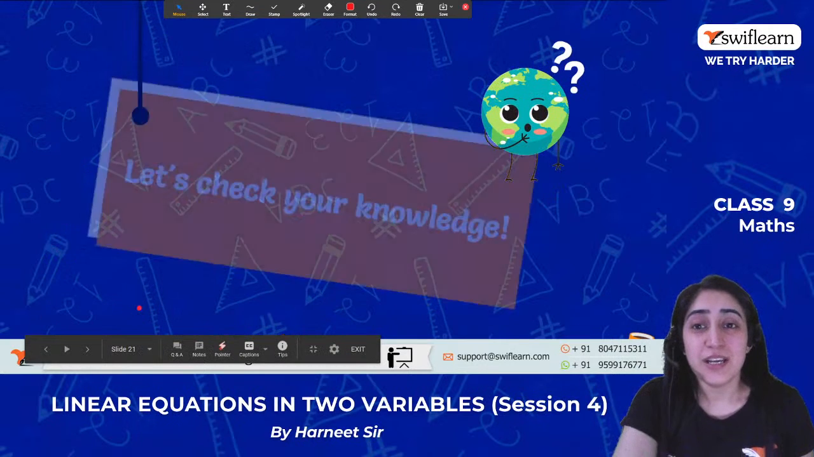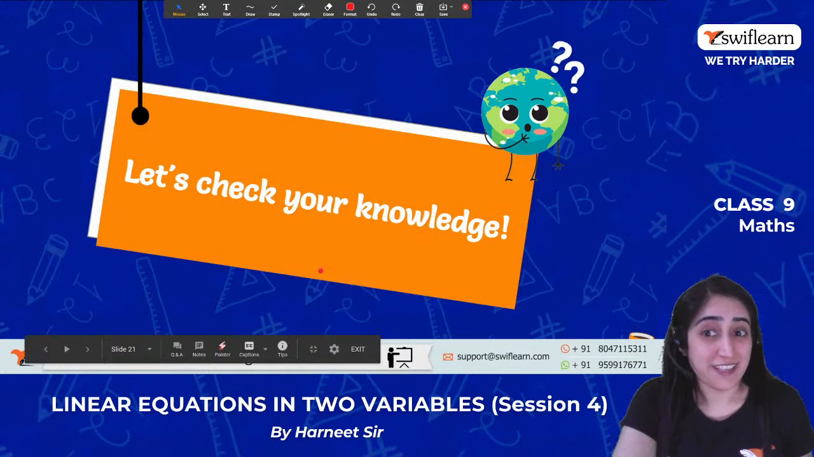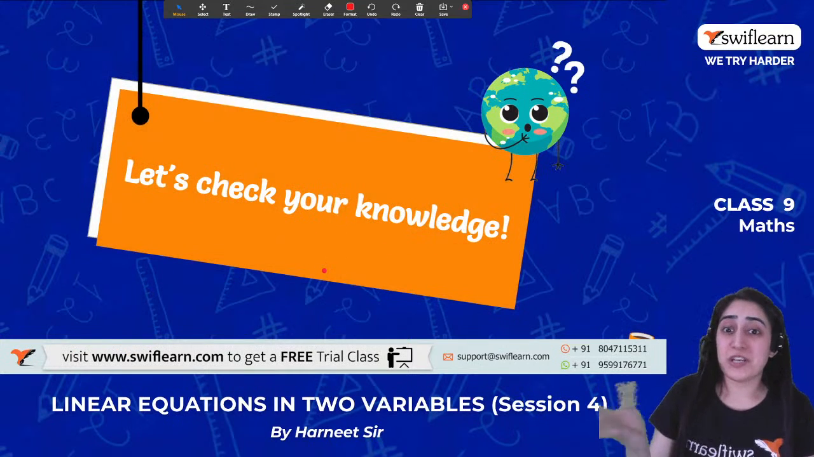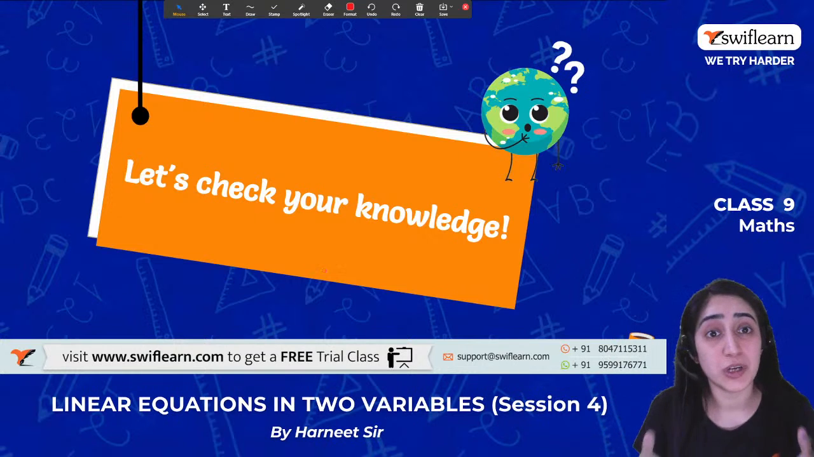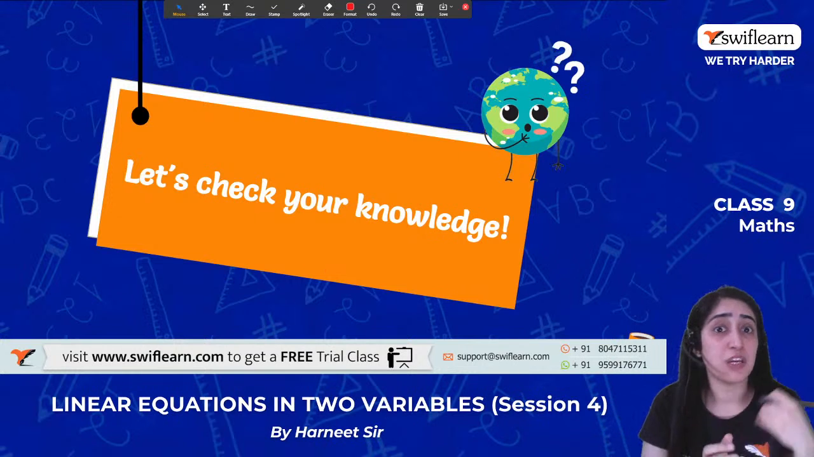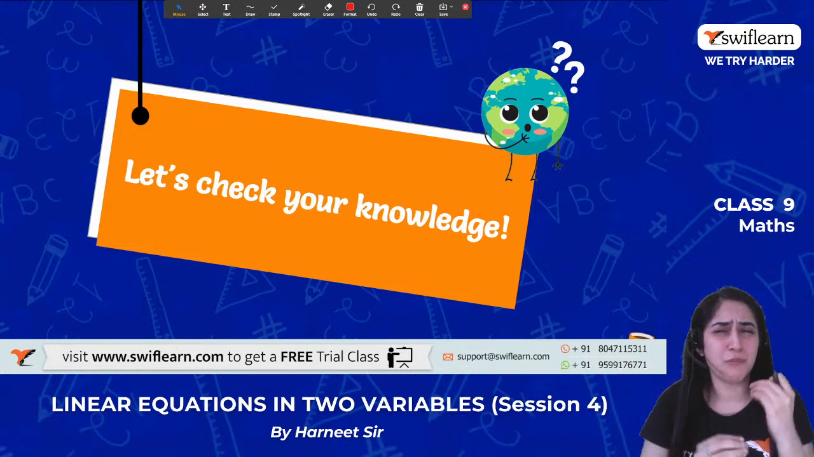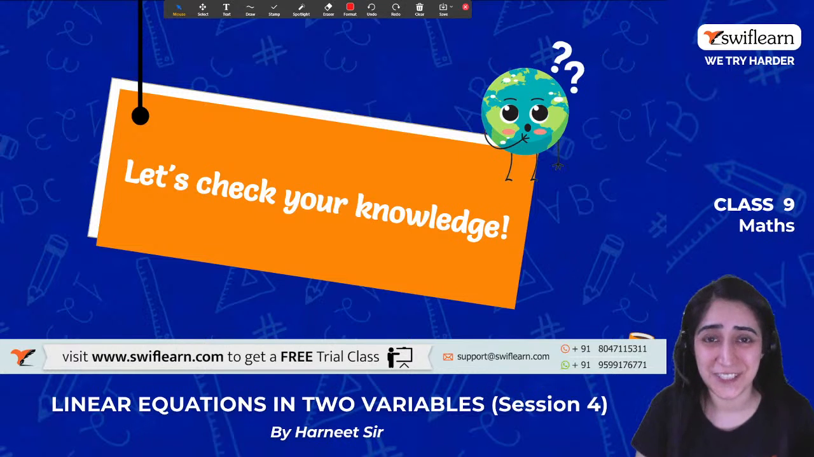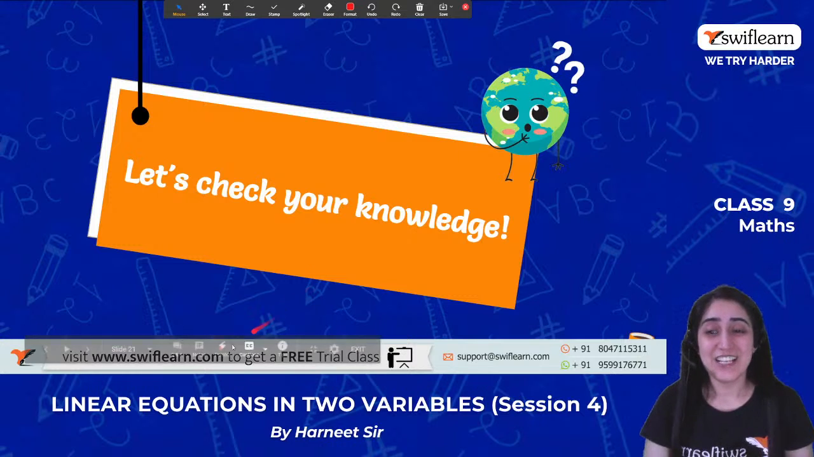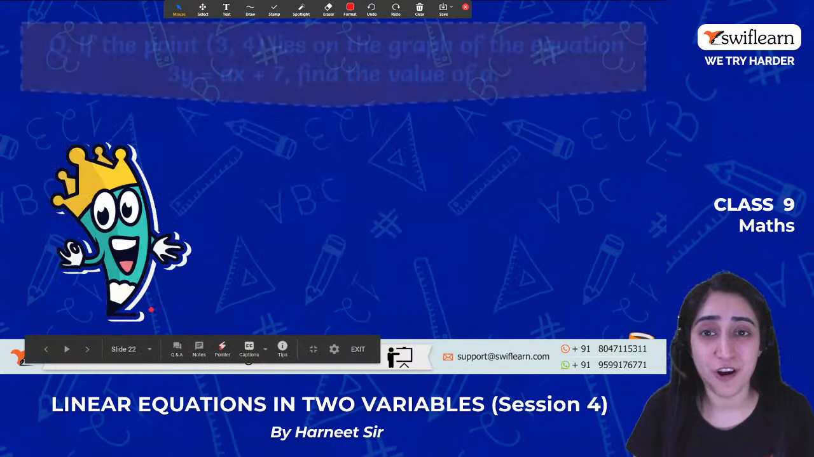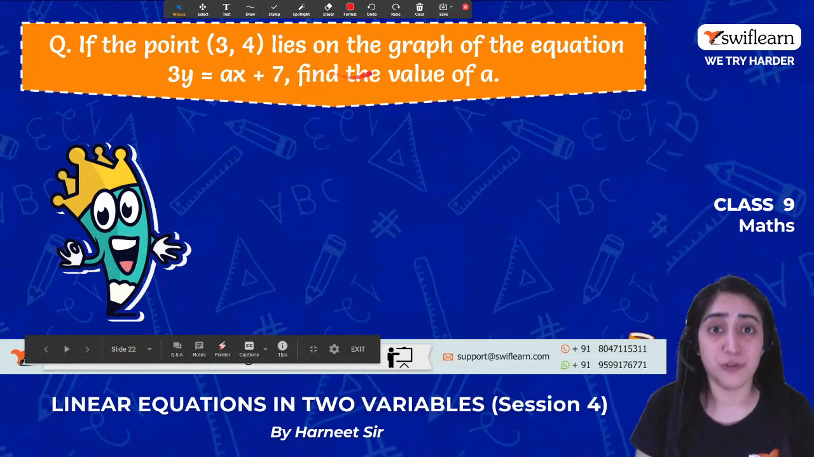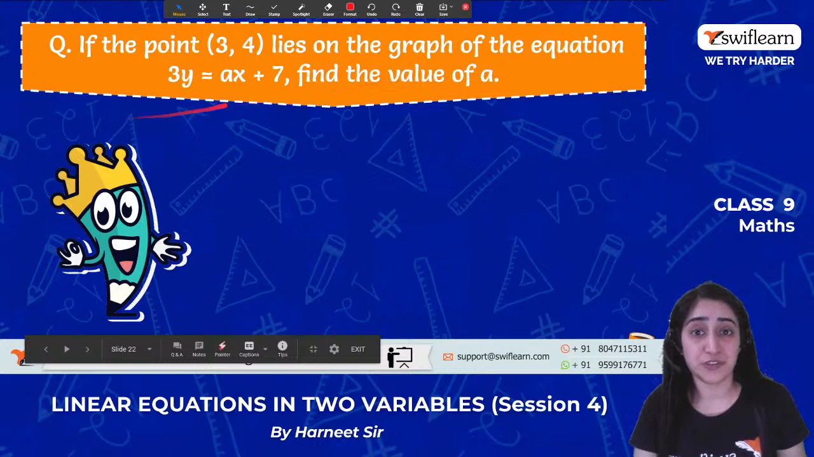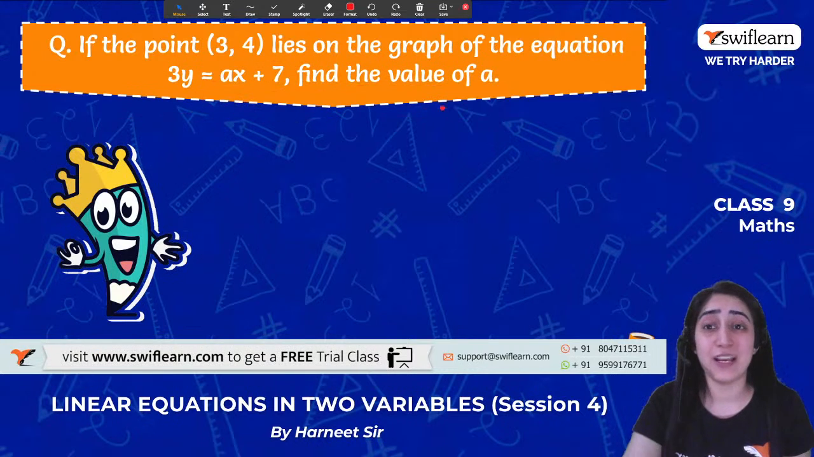Great. Now, let's check your knowledge once again. We have already solved so many questions. We have seen different ways in which a simple answer can be asked, and you have to use still more brain to get to that answer, right? So let's check your knowledge on this. Are you able to do it or not? If the point 3, 4 lies on the graph of this equation, then find the value of a.